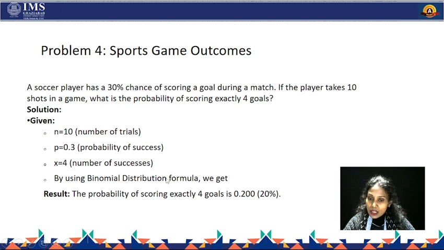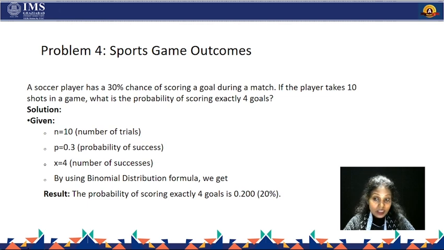By using our binomial distribution formula, which is nCx P to the power x Q to the power n minus x, in this formula our parameter values are n is 10, P is 0.3, Q is 1 minus P, 1 minus 0.3, that is 0.7. X is the favorable outcome, 4. After putting all the values in our formula, we get the probability of scoring exactly 4 goals is 0.2, that is 20%.